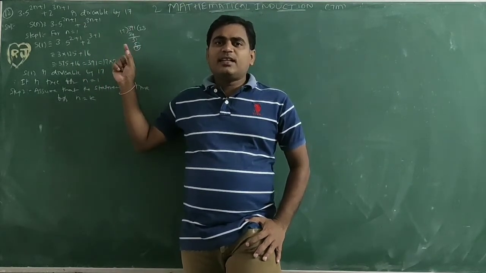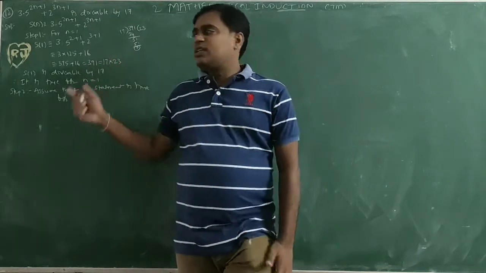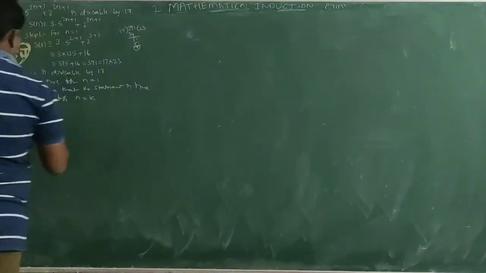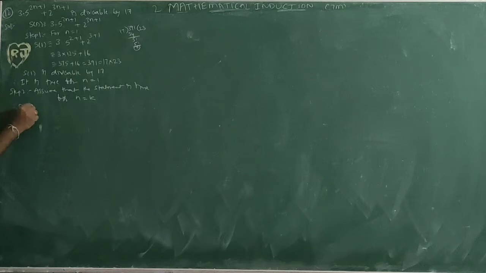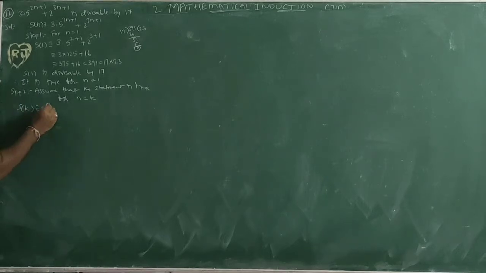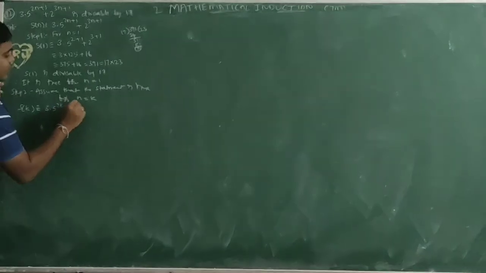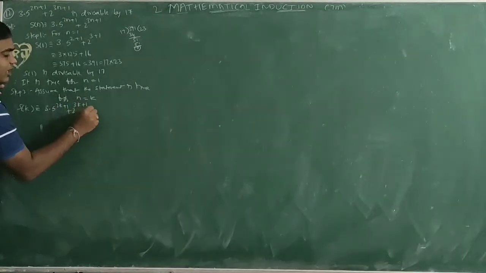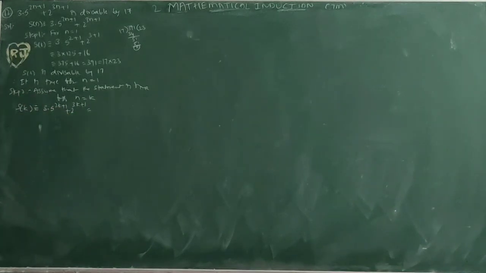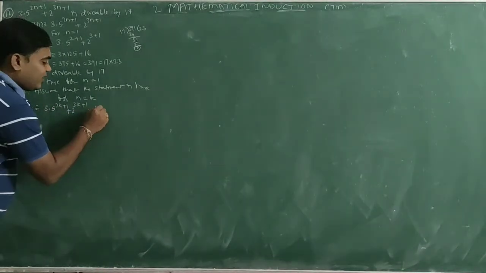Divisible by 17 is nothing but a multiple of 17. So S of k equals 3 into 5 power 2k plus 1 plus 2 power 3k plus 1 is divisible by 17, which is nothing but a multiple of 17.